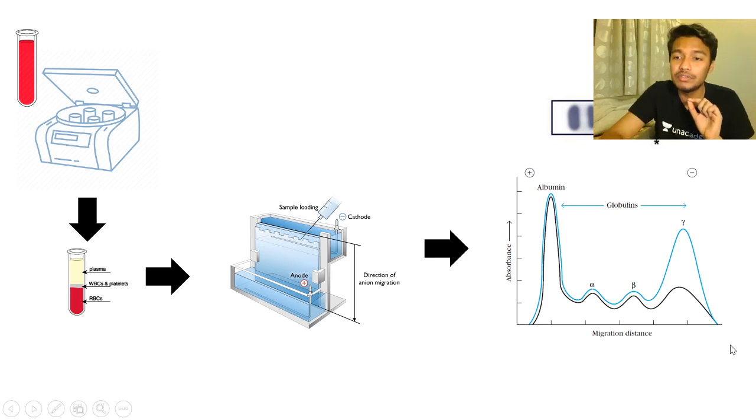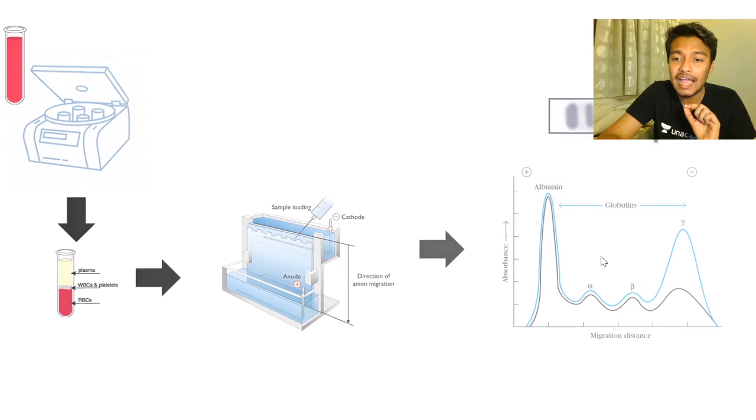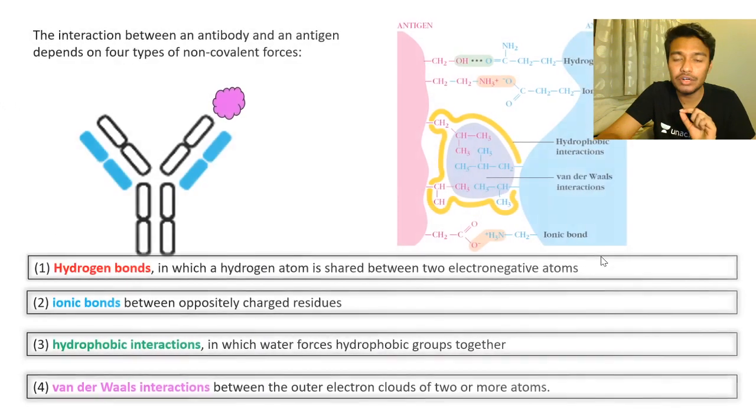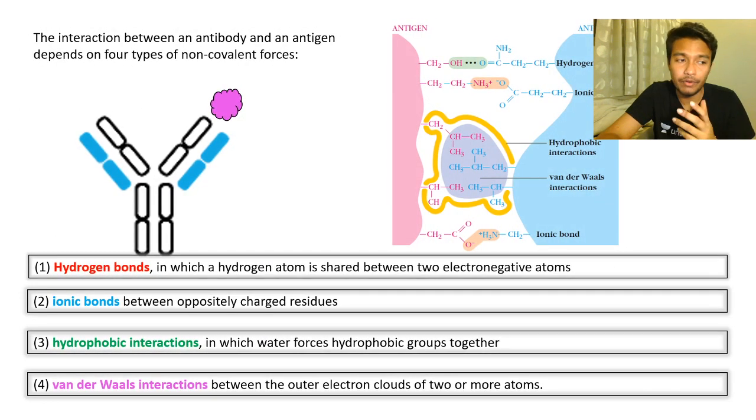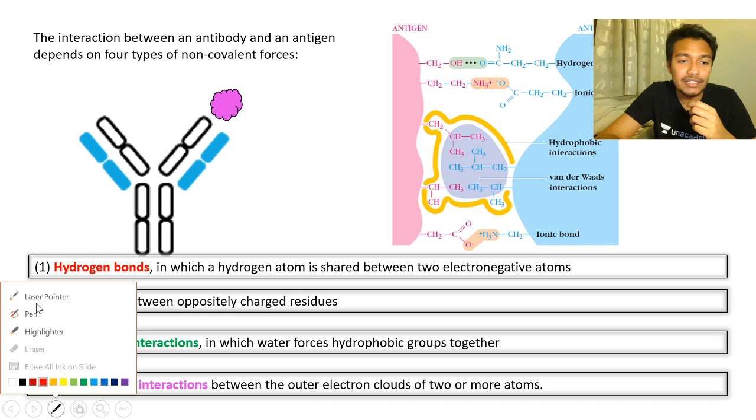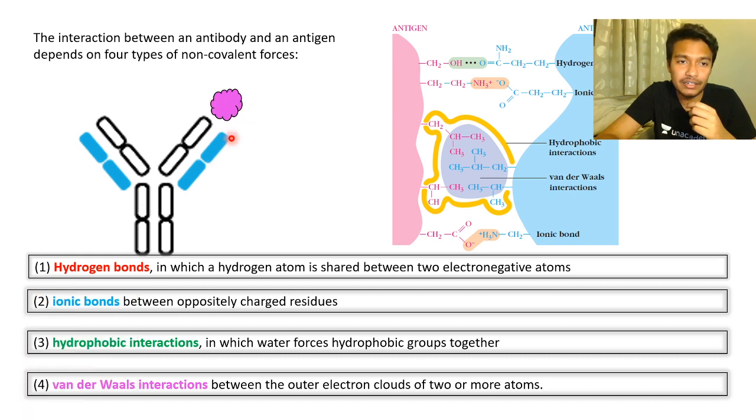So this gamma globulin fraction is corresponding to the antibody. That is important to know from an exam point of view. Now let's talk about the antigen antibody interaction. Antigen antibody interaction takes place here. These are the antigen binding groups on the antibodies.